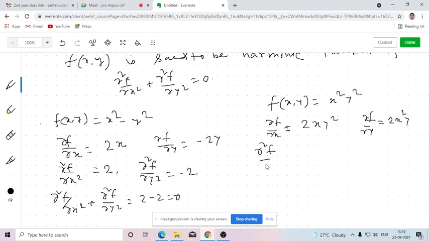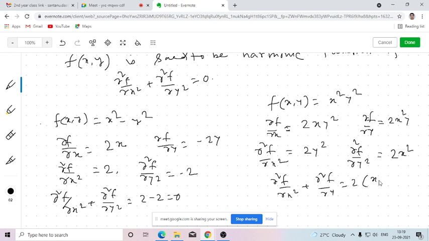Del 2 f del x2: when you differentiate this with respect to x again, 2y square. So here del 2 f del x2 plus del 2 f del y2. Will it be harmonic or not? No, sir. So this will not be a harmonic function, because for any arbitrary value of x and y, this is not satisfying this condition. So in that way, we can verify whether a given function of two variables is becoming harmonic or not.